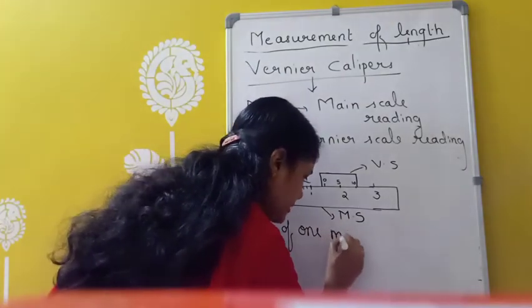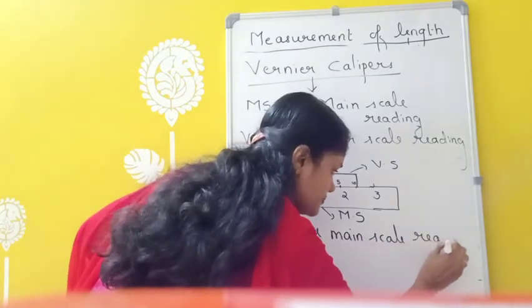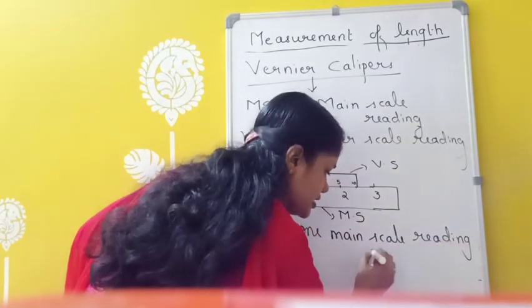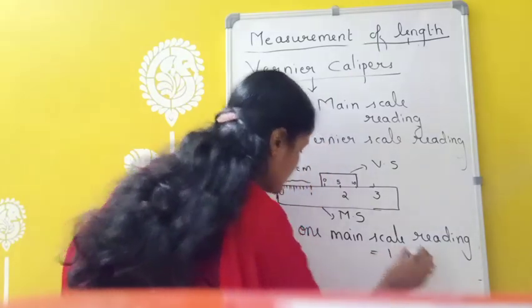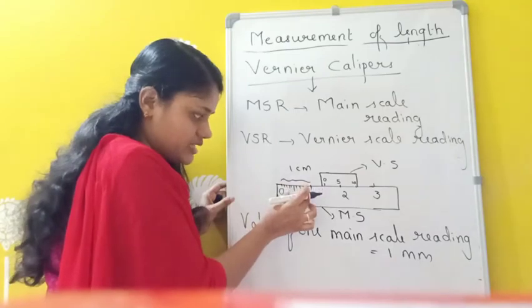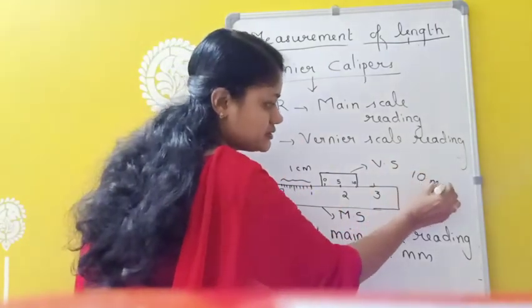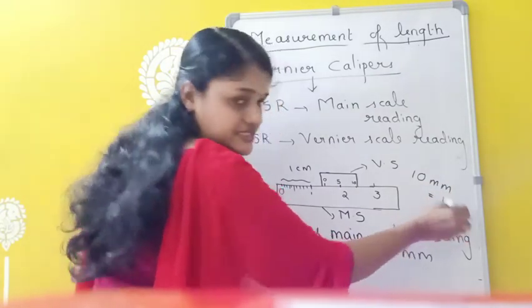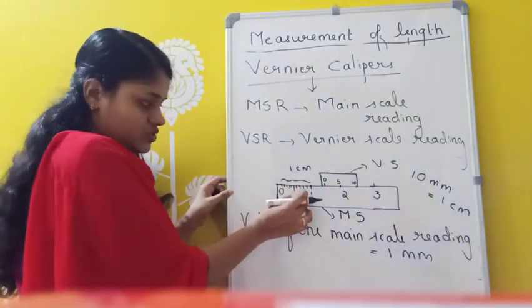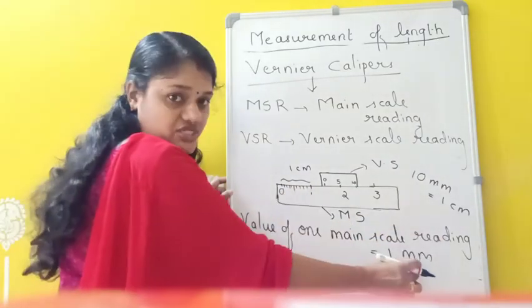One main scale reading equals 1 millimeter. Because here the first one is 1 millimeter, then 2 millimeter, like that 10 millimeter constitute 1 centimeter. We know 10 millimeter equals 1 centimeter. So the value of one main scale division is equal to 1 millimeter.